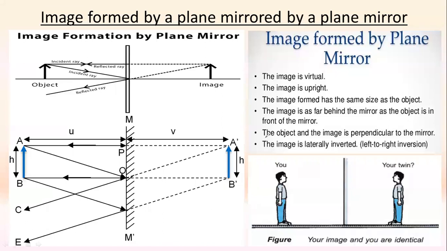The next thing is that the object and the image are perpendicular to the mirror. So over here, the image and object both are perpendicular to the mirror with respect to the principal axis.